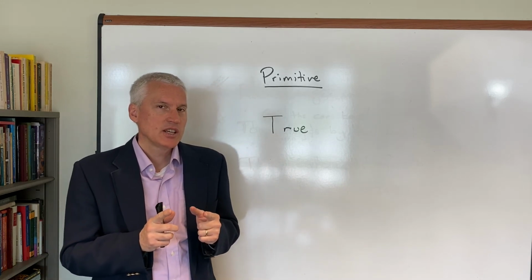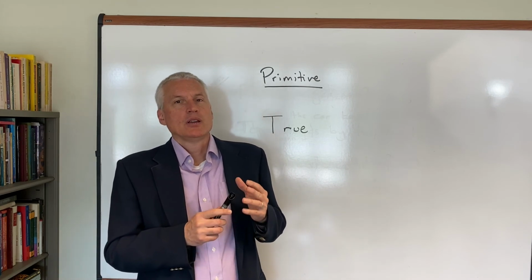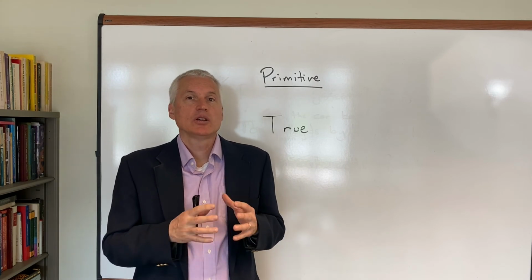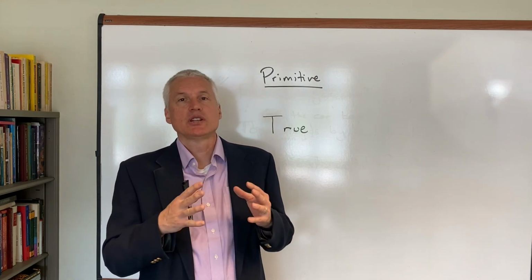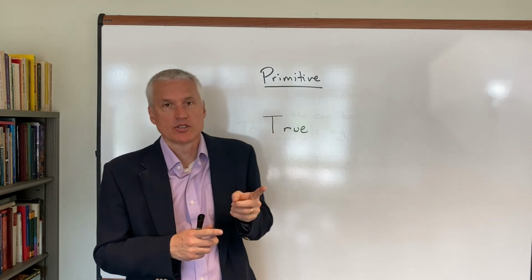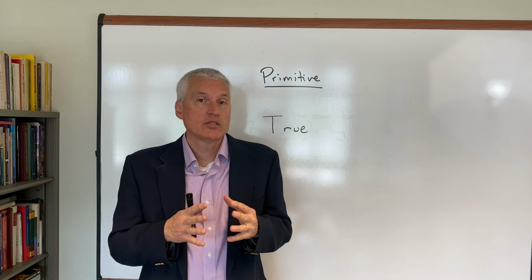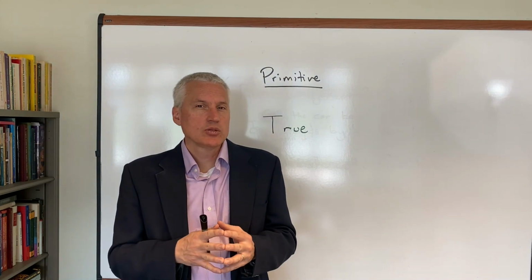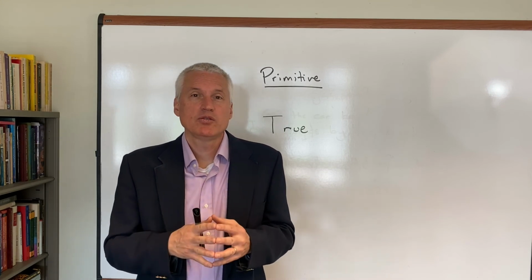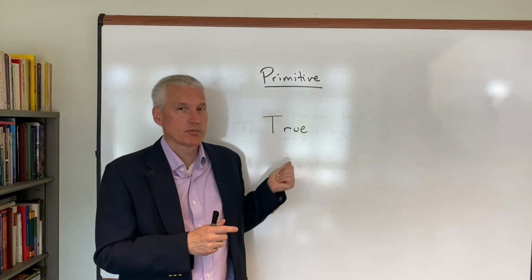But what I haven't done yet is define truth. What does this word true mean? Well, we're going to have to introduce some things into our logical language that we don't define or that we're not able to fully explain or fully describe. And those we call primitives, the primitives of our language. And truth is going to be one of these primitives. After all, it's a very difficult thing. How would I explain what this thing truth is? I could say it's not false, but what does it mean to be false? Seems I'm going to end up saying not true. So what we'll do is we'll take truth as a primitive.